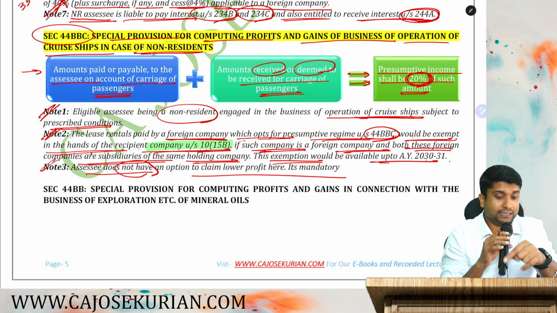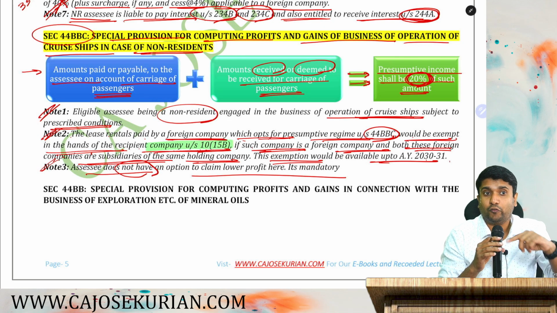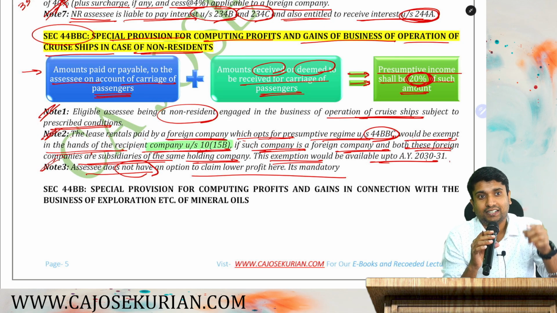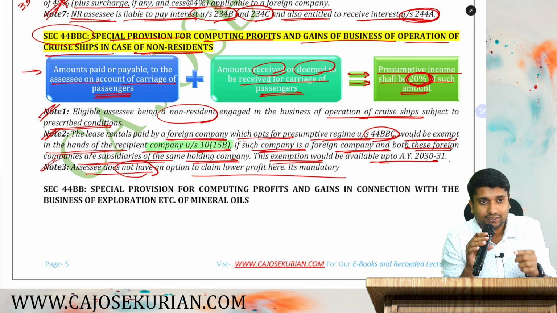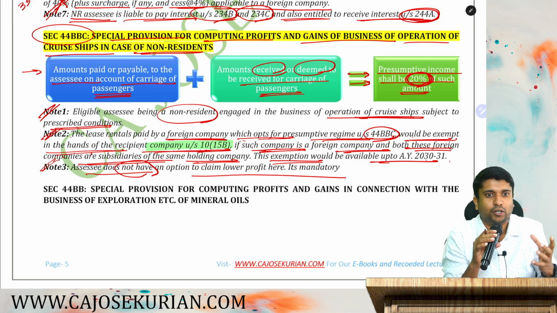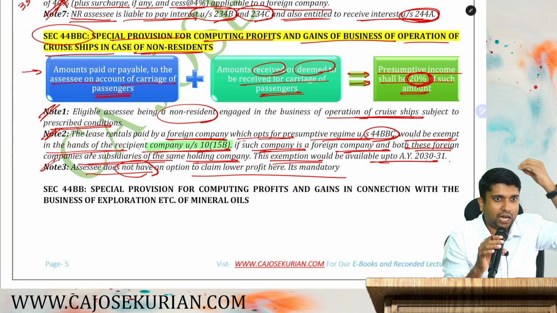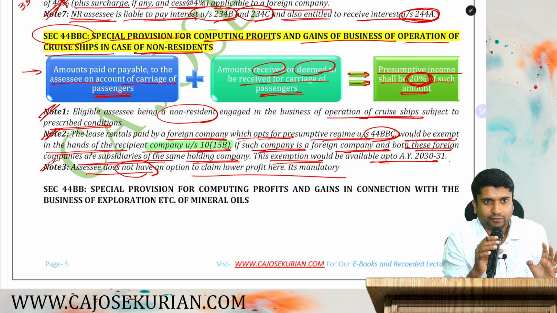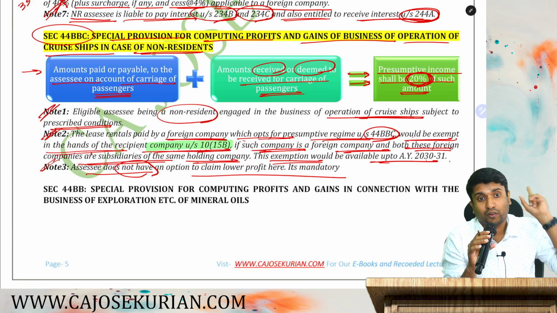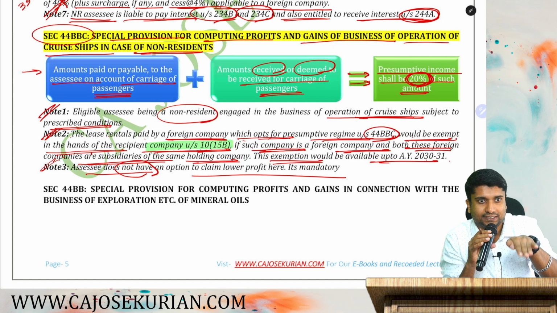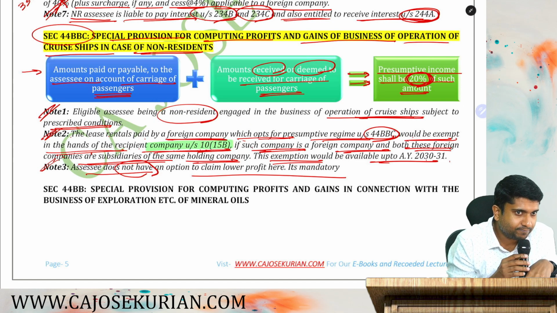One thing is there, this provision is only applicable for foreign companies doing the business of cruise liners. If you are a domestic company and you are doing this cruise ship, maintain books of accounts, carry out all the other legal formalities in India. For you, 44BBC is not applicable. We are only talking about foreign shipping companies which do this cruise shipping business in India. Are you with me? Good.